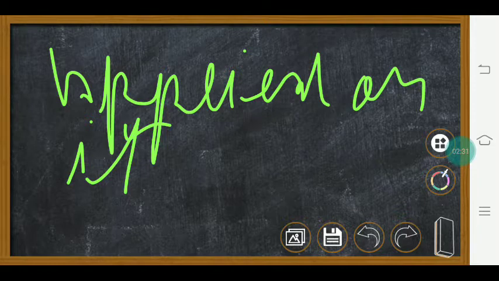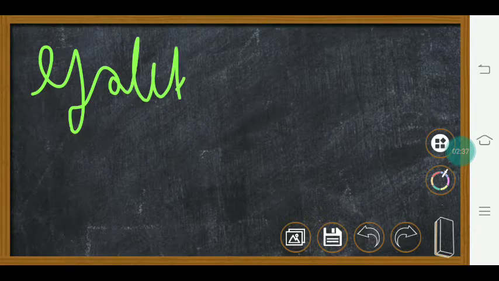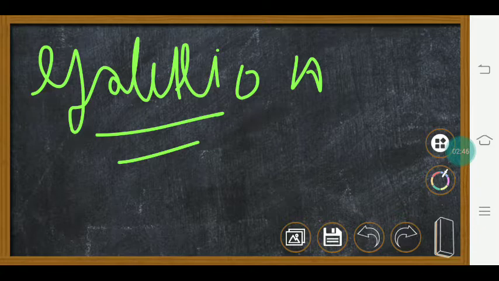How did it all start? It all started from Galileo. He gave the idea that any object will remain in motion until a force is applied on it. He doesn't give any law, he just observed. We can say he just observed that any object in motion will remain in motion until a force is applied on it.